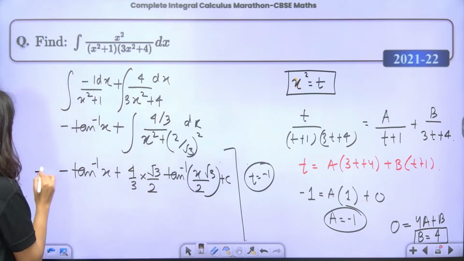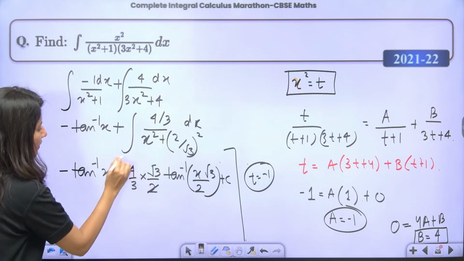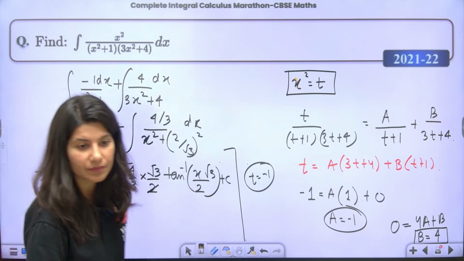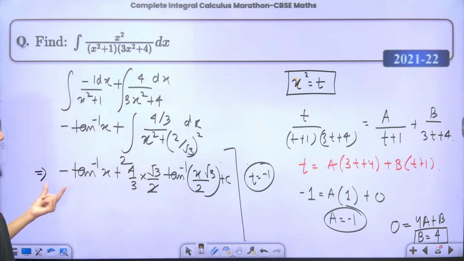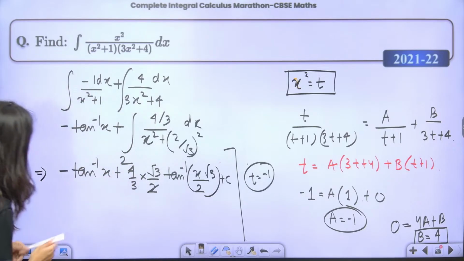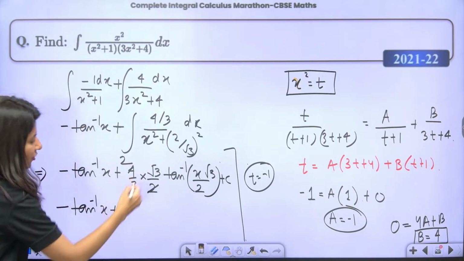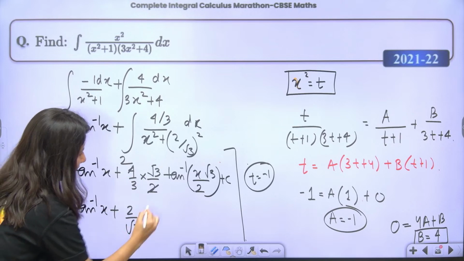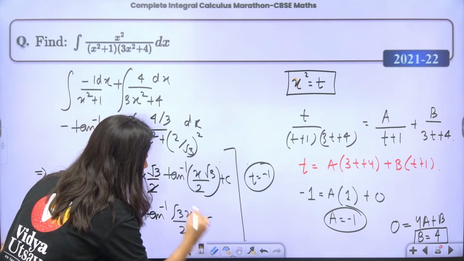This is your final answer. So the final answer will be minus tan inverse x plus, if you rationalize 2 by root 3, tan inverse of root 3 x by 2, plus c.